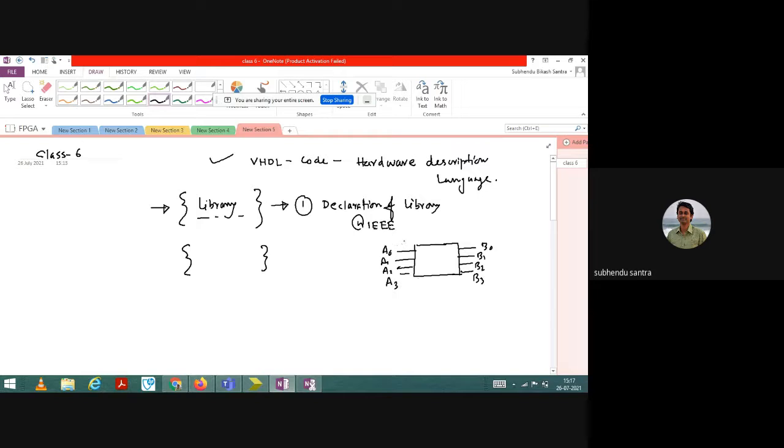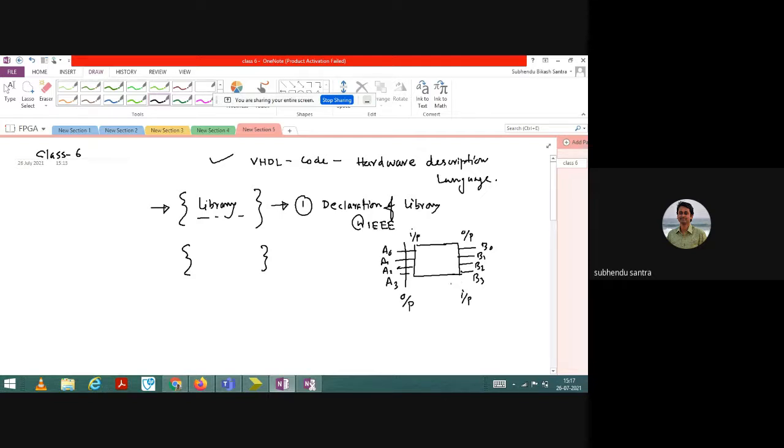Let us say in a program you define that A0 to A3 is the input port, and B0 to B3 is the output port. That is possible, and if you do not like it, vice versa is also possible. If you want A0 to A3 to be the output port and B0 to B3 to be your input port, that is also possible. So it is not a fixed input port or a fixed output port.